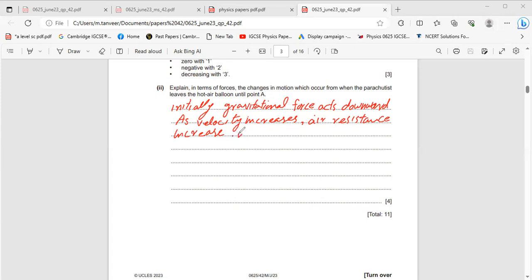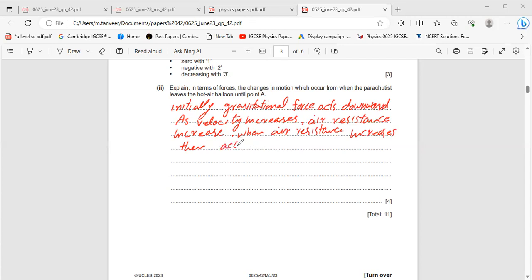When air resistance increases, then acceleration decreases.